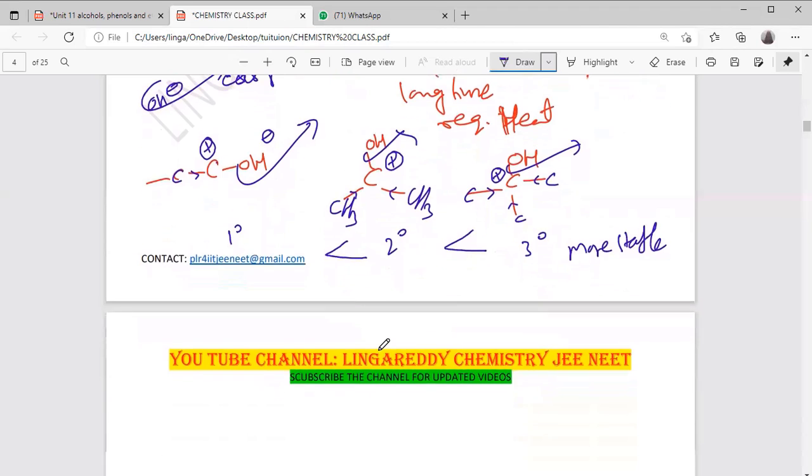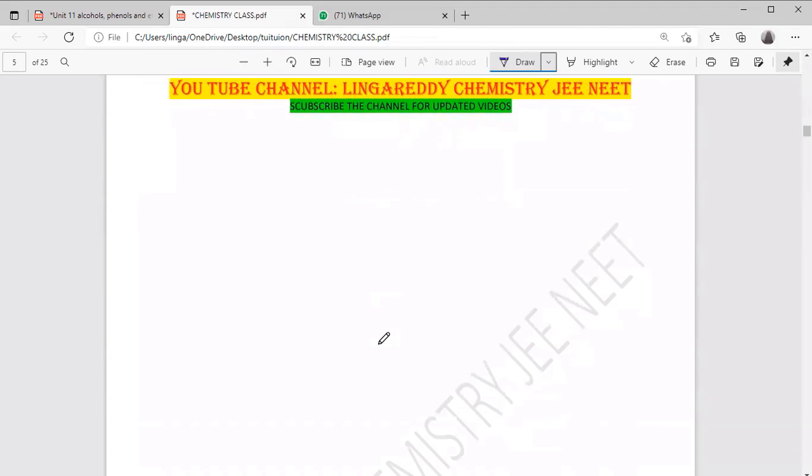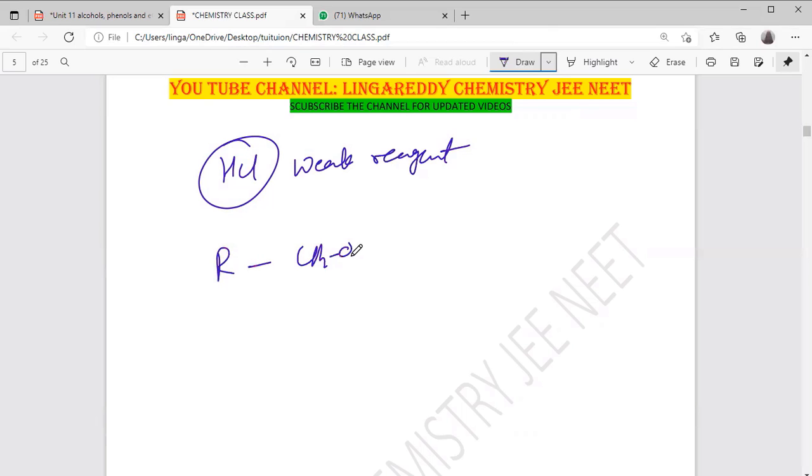So now, if I take HCl, HCl is weak. Yes, a weak reagent, I can say. So I'm taking RCH2OH, or CHR group OH, that means secondary.